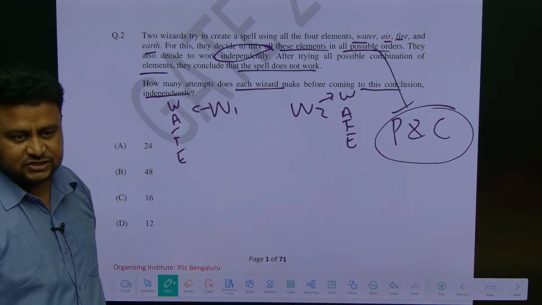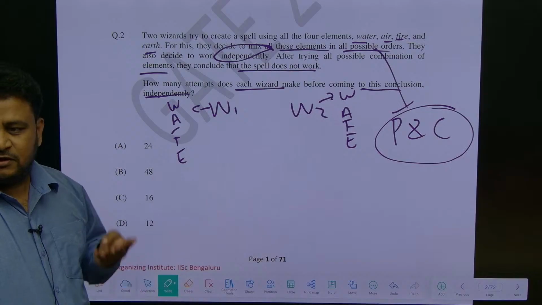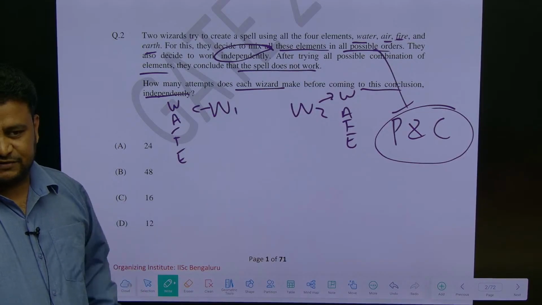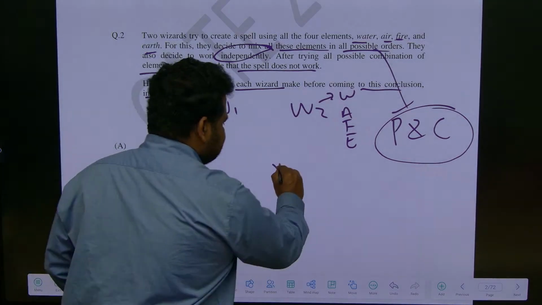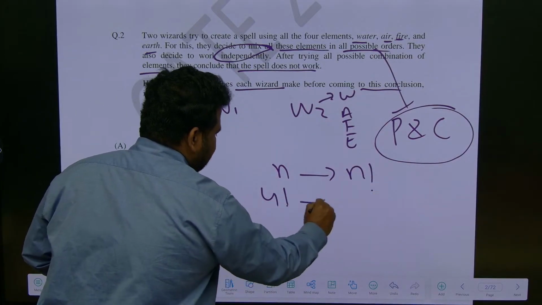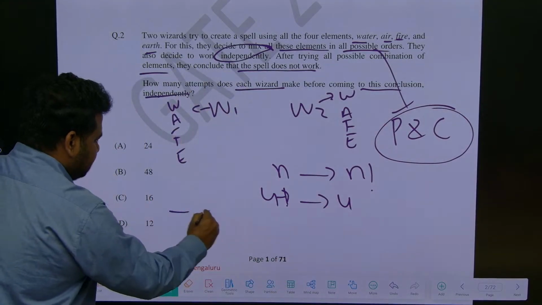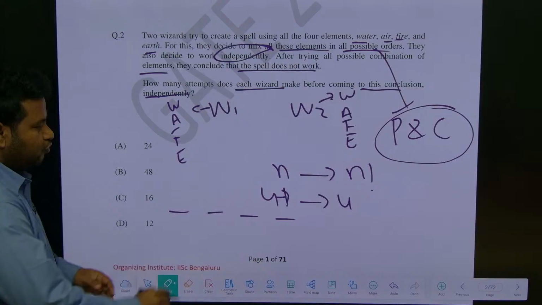4 elements can be arranged in how many possible ways? 4 factorial ways. If there are n elements, you can arrange them in n factorial ways. There are 4 elements, so 4 factorial ways. Otherwise, if I talk about the explanation also, 4 elements, right?